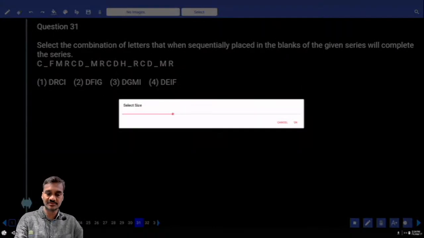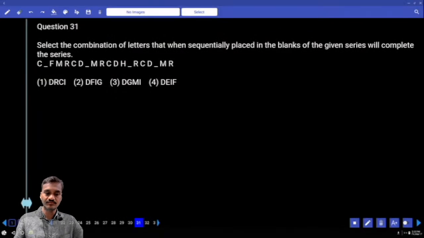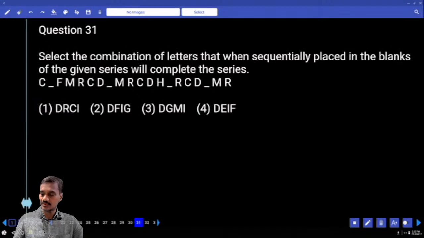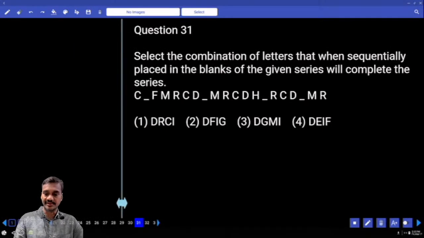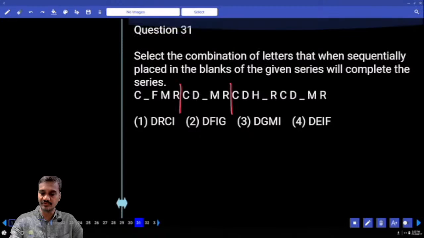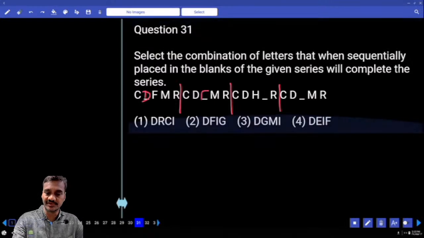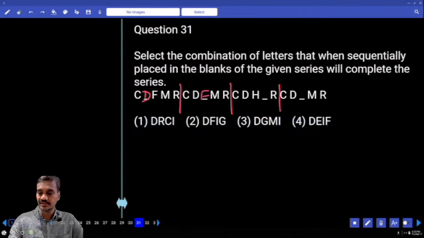Then the 31st. Question number 31. Tell me how many elements are there altogether? 3, 4, 5, isn't it? Because it started with C. 1, 2, 3, 4, 5. Now C and D are the first 2 letters. C, D, F, M, R. Now C, D, F, M, R.